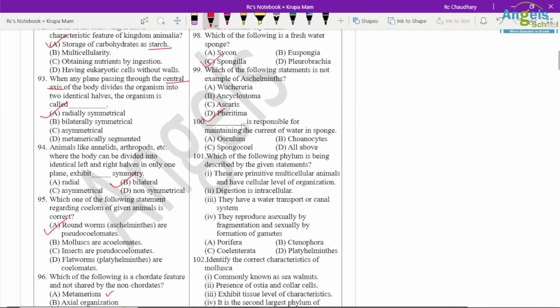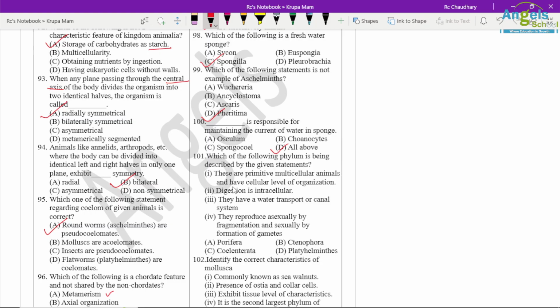Question number 100. Dash is responsible for maintaining the current of water in a sponge. Options are ossicle, coenocyte, spongocoel, and all of the above. So option D is correct. Which of the following phyla is being described by the given statement?